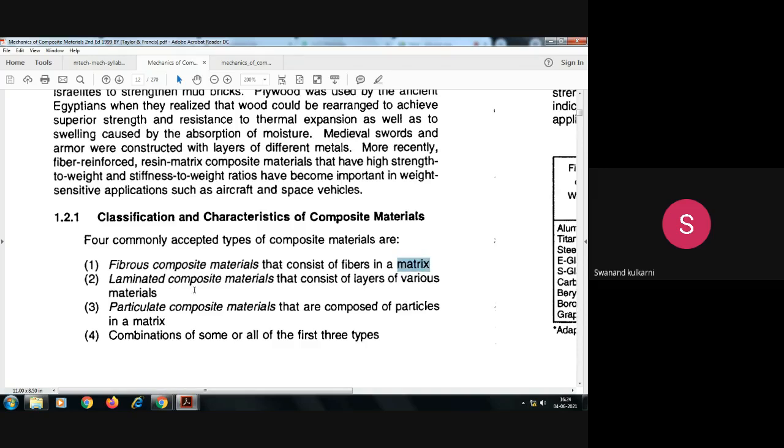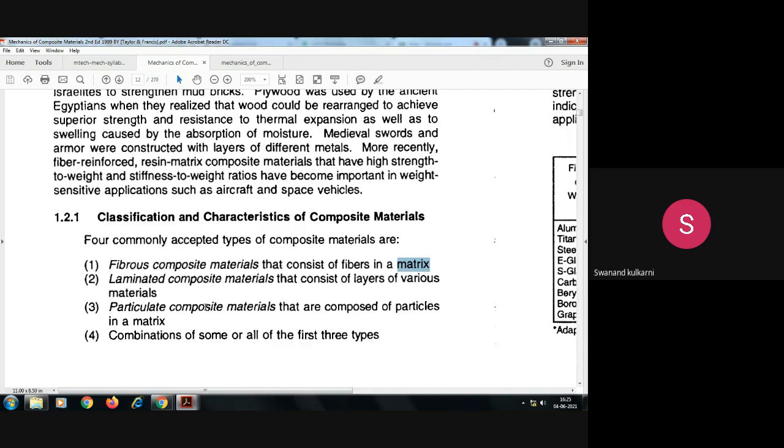In case of laminated composite materials, now we will observe what is laminated, laminas, one over the another. So one is the lamina, another is the lamina. Like this, laminated, one over the another. If the structure is present like this, then that is considered to be laminated composite material, and that consists of layers of various materials. One layer of matrix, another of reinforcement. Like these alternative layers are there. Particulate composite materials are composed of particles in a matrix. So small particles which are embedded inside the matrix form the particulate reinforced metal matrix composites.